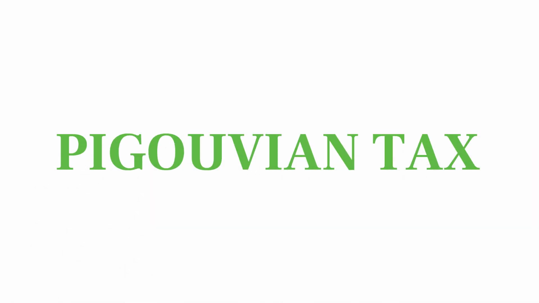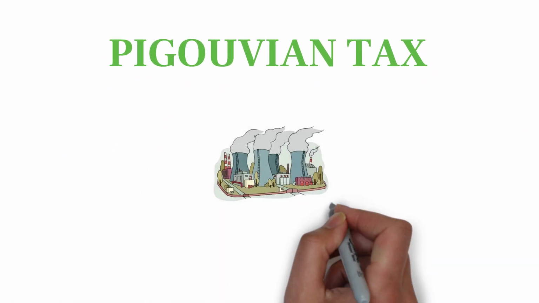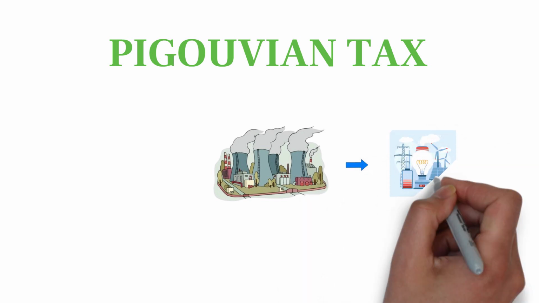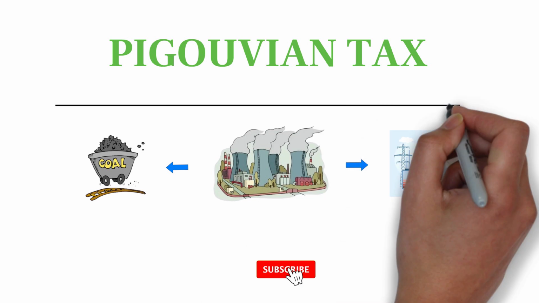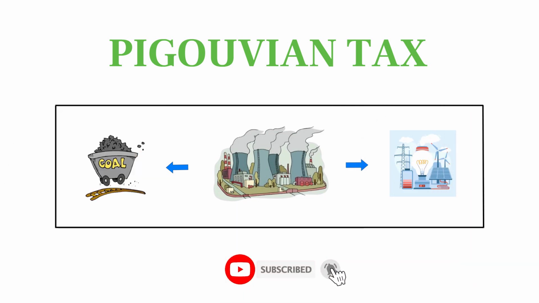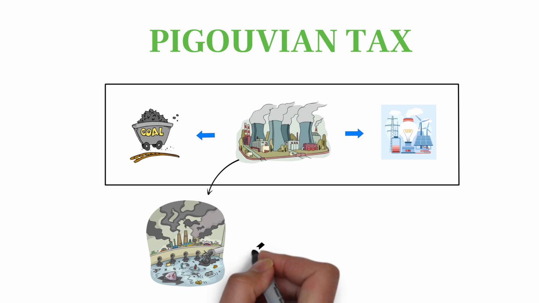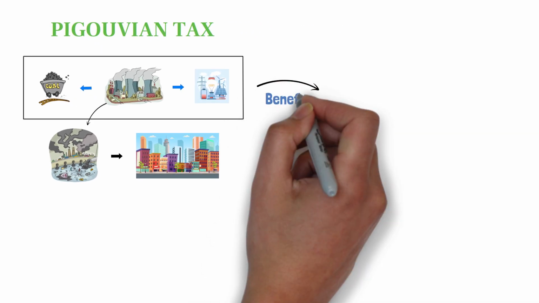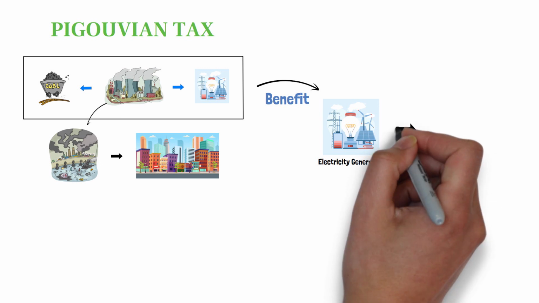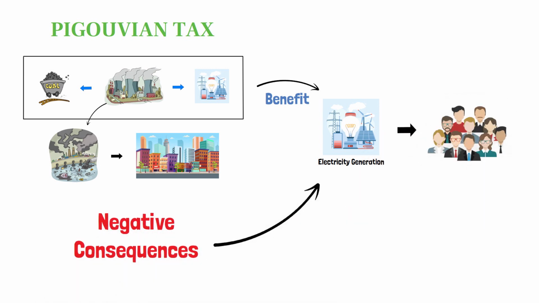Pigouvian Tax. To understand this, let's take an example of a company which is producing electricity from coal. In this process of electricity generation, the company is also causing various sorts of pollution to the nearby localities.